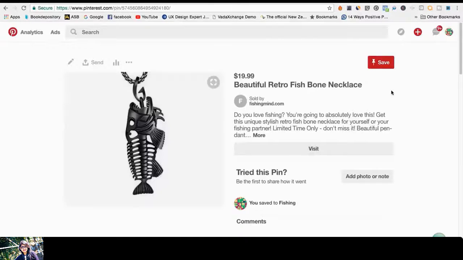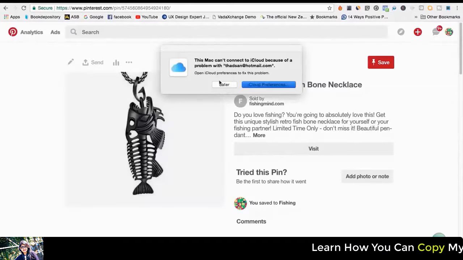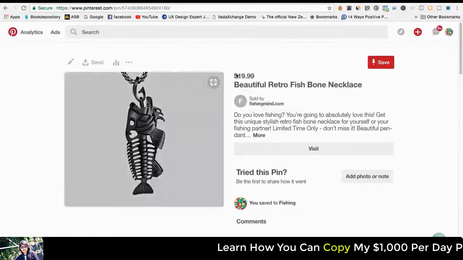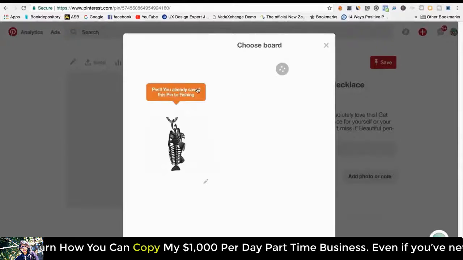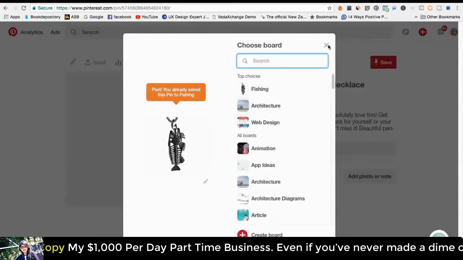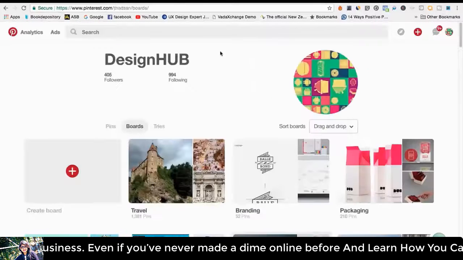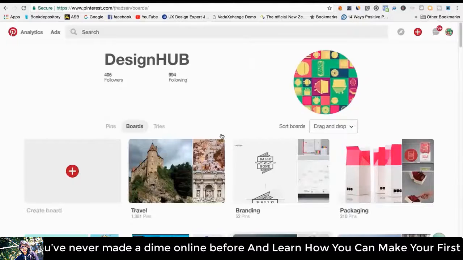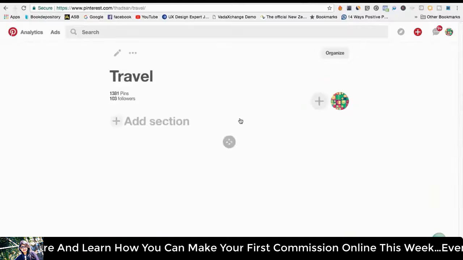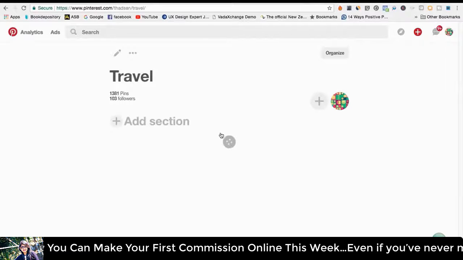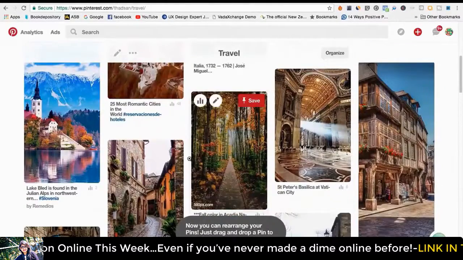And what I've done right now is just promoted this other guy's. What people are going to do is if they really like this product, they're actually going to go repin this. So let's say I'm into fishing and I've got a bunch of fishing boards, and I'm going to hit save. It's telling me that I've already saved it, but I'm going to save it onto my own board. So what Pinterest is all about is it's about people's hobbies. So my hobby is in design, architecture, and all that, and traveling and all that. And I pin other people's. So traveling is one of my hobbies. What I've done here is I've actually pinned other people's pins on traveling, all their traveling images, all the places that I want to travel to.